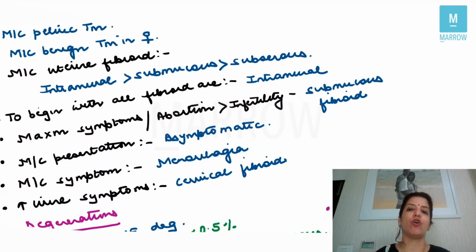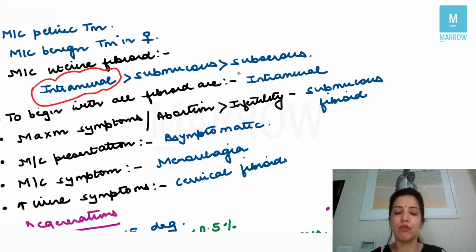Most common variety of fibroid is a uterine fibroid, and in uterine fibroid, the most common is intramural fibroid, followed by the submucous variety and then the subserous variety. To begin with, all fibroids are intramural, and then if they grow towards the uterine cavity, they are called submucous, and if they grow towards the peritoneal cavity, they are called subserous. Maximum symptoms are seen with submucous fibroid.